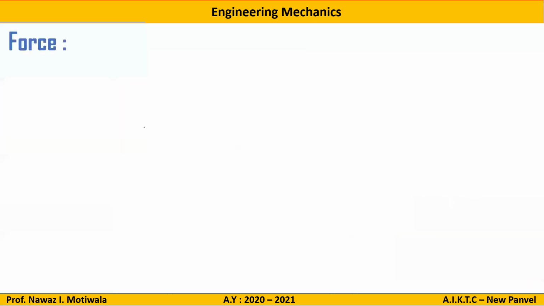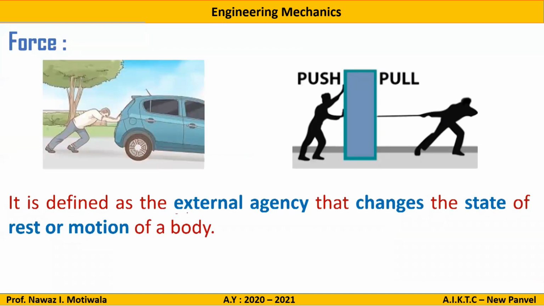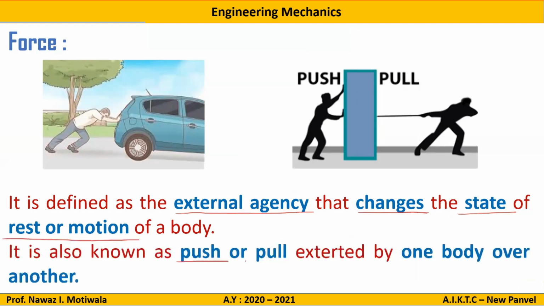Starting with, what do you mean by force? Basically, force is defined as an external agency that changes the state of rest or motion of a body, or it can also be defined as a push or a pull exerted by one body over another. The characteristic of force is that it either makes the body which is at rest move, or the body which is in motion come to rest. Hence, it is defined as an external agency that changes the state of rest or motion of a body.